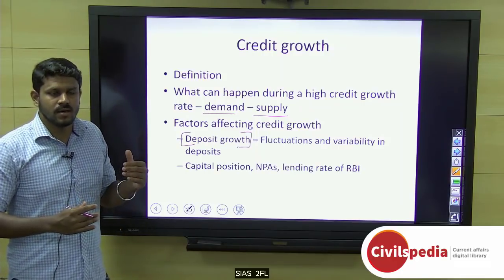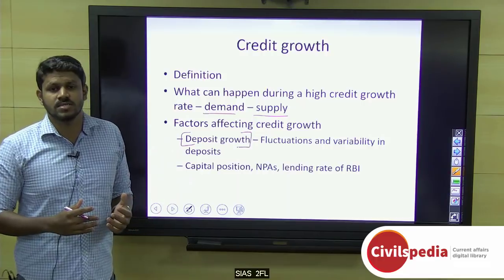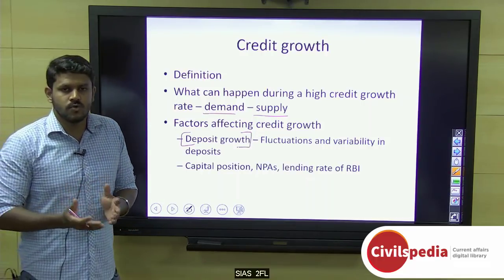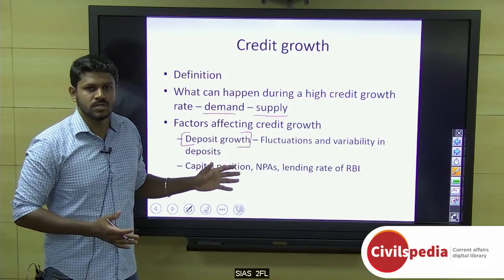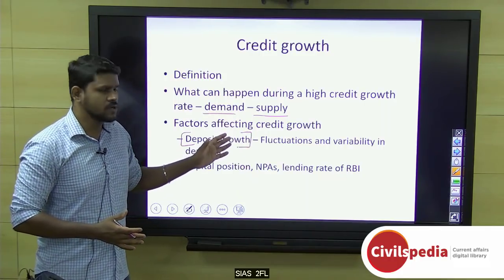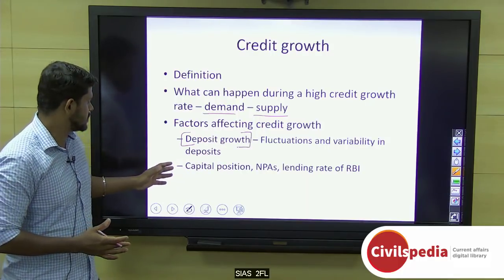and provide a stable economy, and stable support to infrastructural sectors or those sectors which require credit. And therefore, fluctuations and variability in deposits also affect this credit growth, or the bank credit given by the banks.